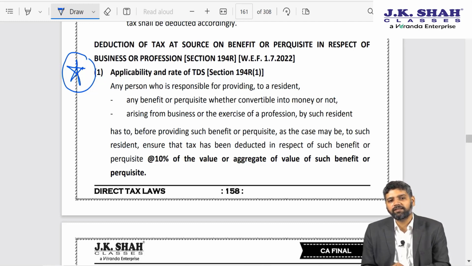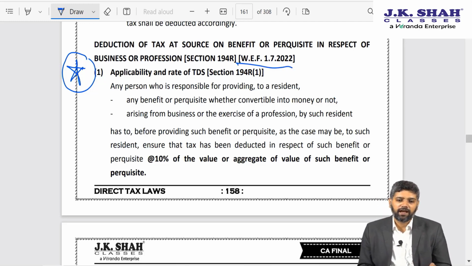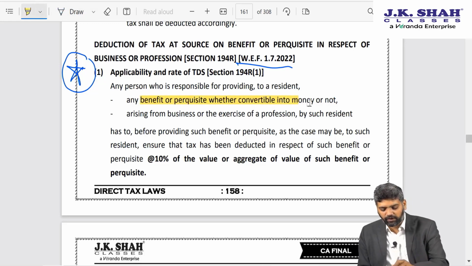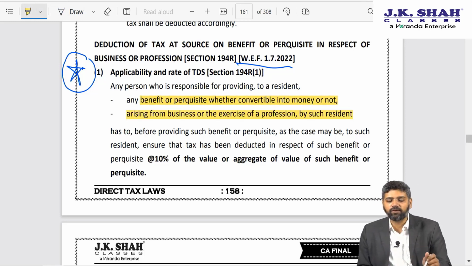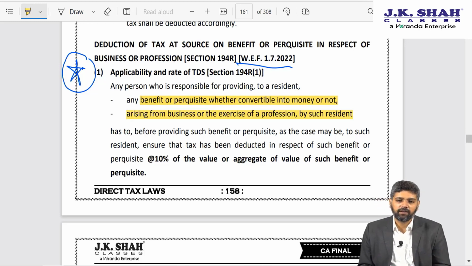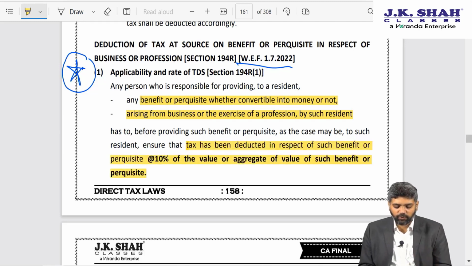Now naturally a question arises, how will the income tax department come to know that you have received some benefit or perquisite? Government says don't worry, with effect from 1st July 2022, if any person has provided any benefit or perquisite to another person, whether convertible into money or not, and arising from the business or exercise of profession by such resident, then in that case the tax has to be deducted at 10% on value or aggregate value of such benefit or perquisite. 10% TDS.